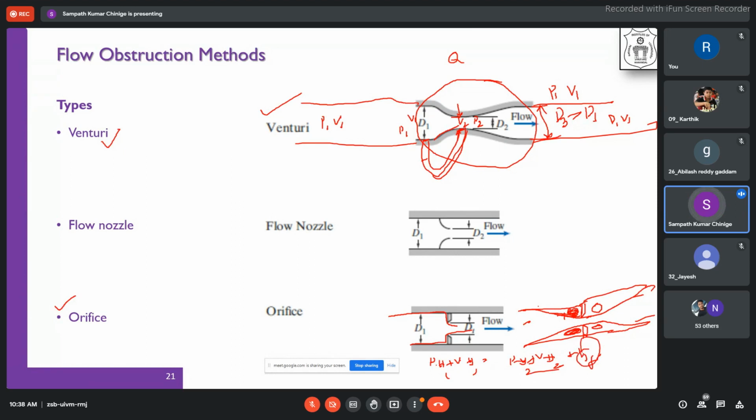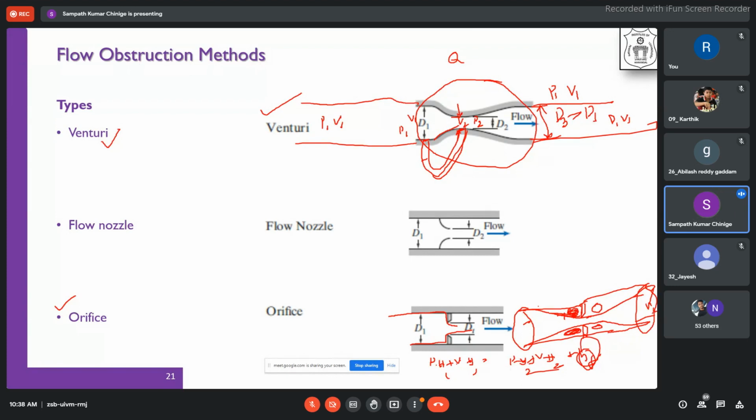So some energy is already gone. Therefore, whatever the initial conditions that I have, I will not be able to get the same, because some energy is lost in the friction losses. So your P1 pressure energy will not be the same as P2, and your V1 will not be the same as V2. So there is some variation in the flow, and some energy loss is happening.